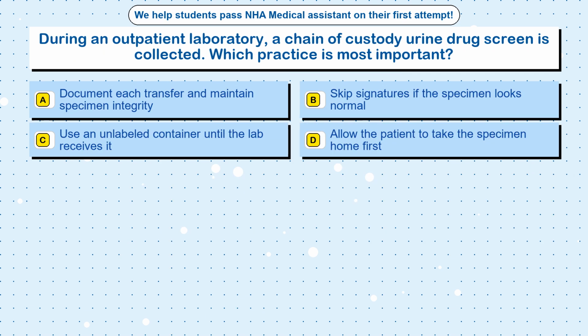Question 82. During an outpatient laboratory, a chain of custody urine drug screen is collected. Which practice is most important? Option A, document each transfer and maintain specimen integrity. Option B, skip signatures if the specimen looks normal. Option C, use an unlabeled container until the lab receives it. Option D, allow the patient to take the specimen home first.